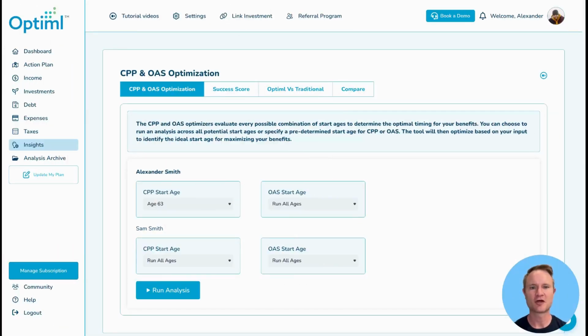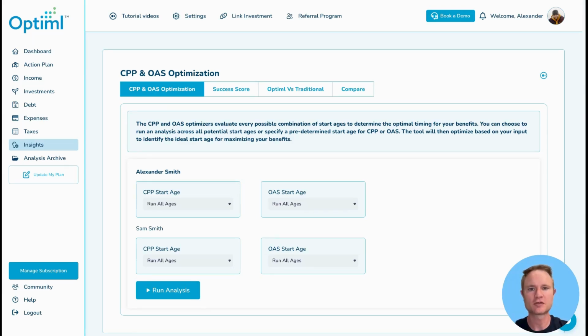Welcome to the CPP and OAS Optimizer. This powerful feature will run every age combination to help you identify the optimal age to start taking these government benefits. Now, this optimization incorporates your entire analysis, your required after-tax income, any goals that you've set along the way, and ultimately what you want to achieve at the end of the analysis.